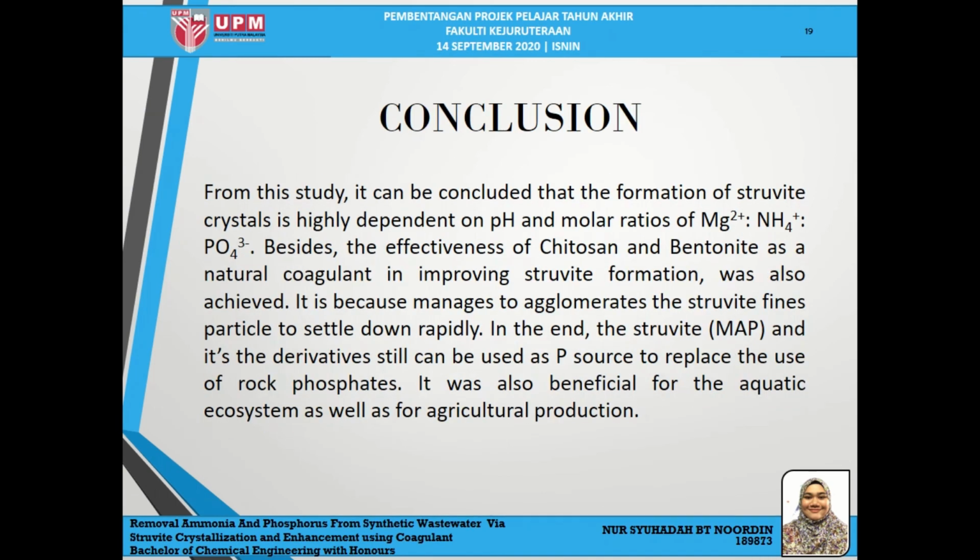So, for the conclusion, in this study, it can be concluded that the formation of struvite crystal is highly dependent on pH and molar ratio of magnesium, ammonia, and phosphorus. Besides, the effectiveness of Chitosan and bentonite as a natural coagulant in improving struvite formation was also achieved, because it managed to agglomerate the struvite fine particles to settle down rapidly and shortly. In the end, the struvite formation and its derivatives can still be used as a phosphorus source to replace the use of rock phosphate. Not only that, it is also beneficial for the aquatic ecosystem as well as for agricultural production.